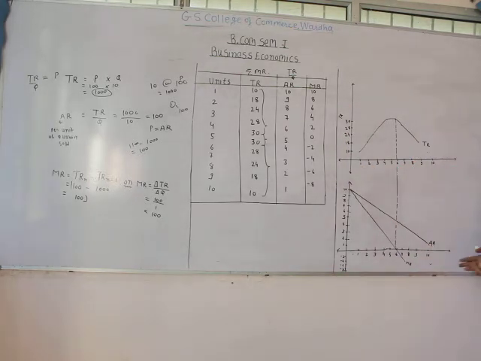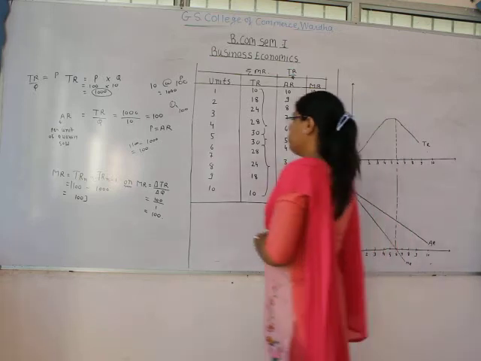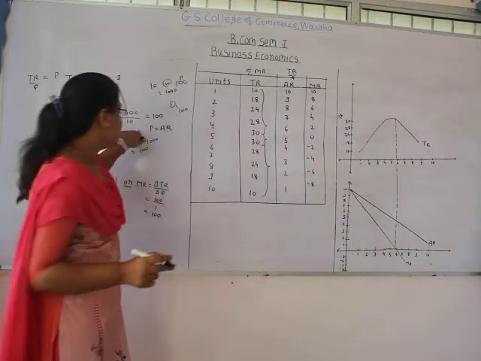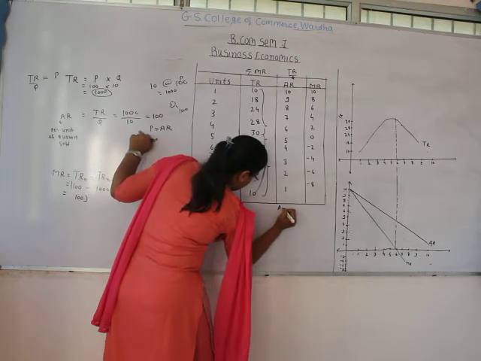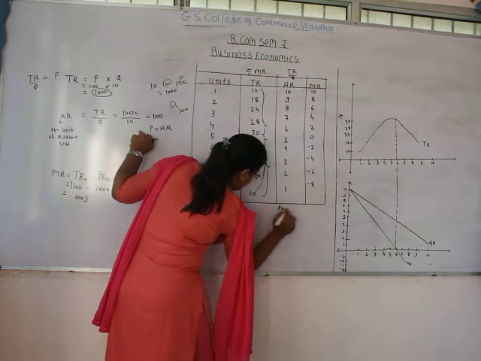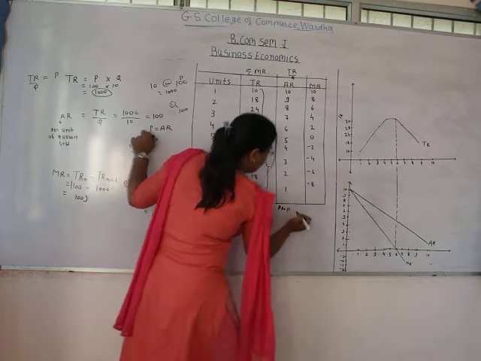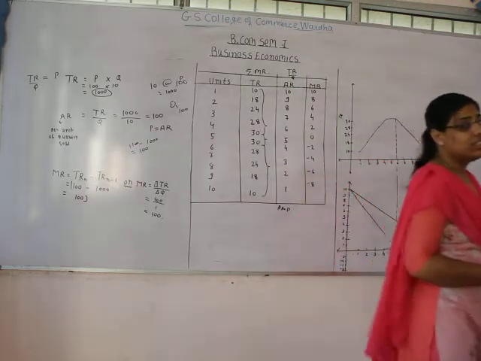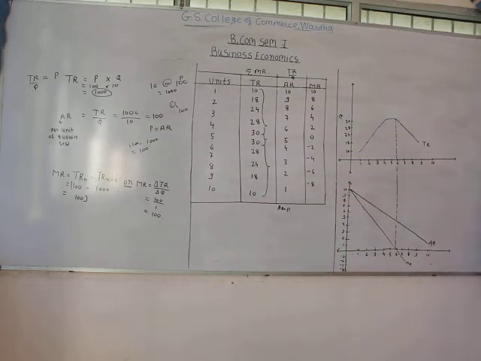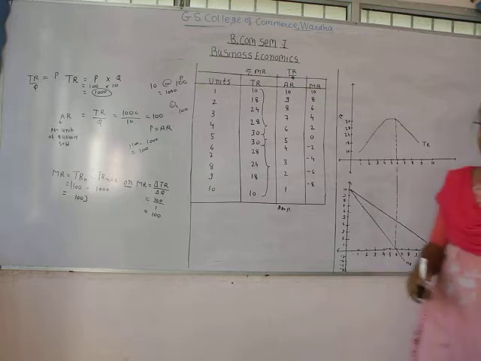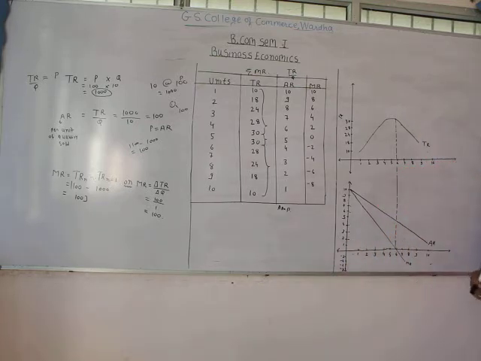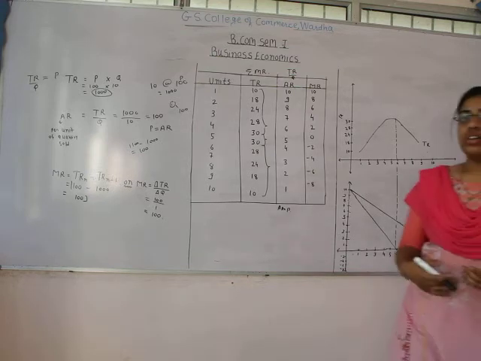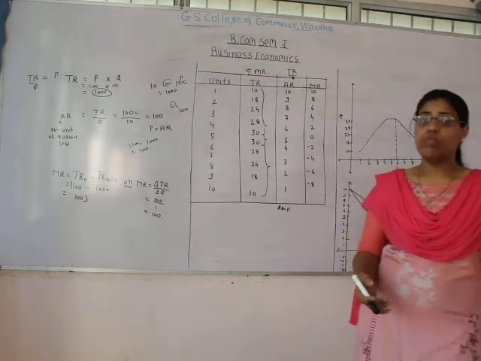Now why is average revenue declining? We have seen that average revenue is equal to price. And if the firm wants to increase its sale, what does it have to do in the market? For increasing its sale, it has to decrease its price in the market. Then only more and more quantity of commodity can be sold in the market.